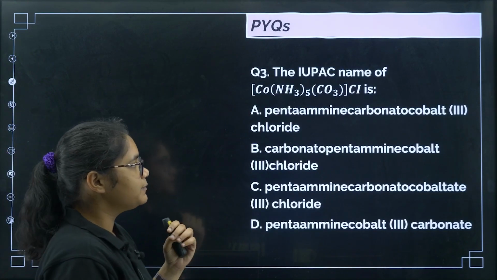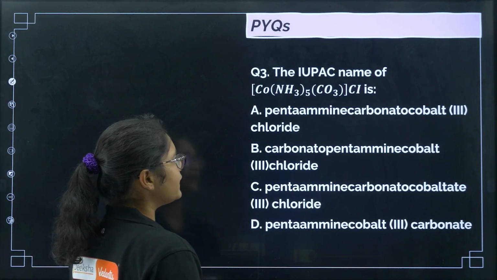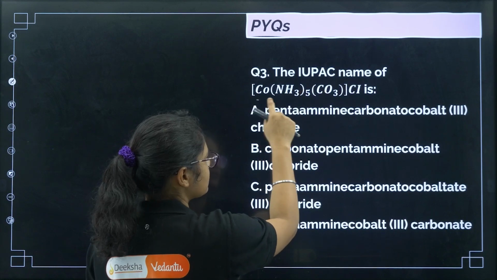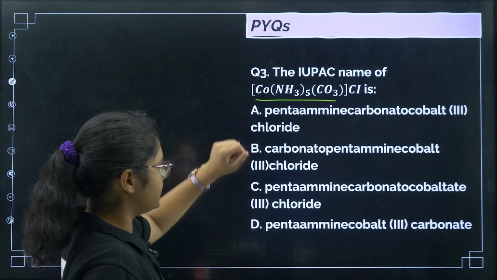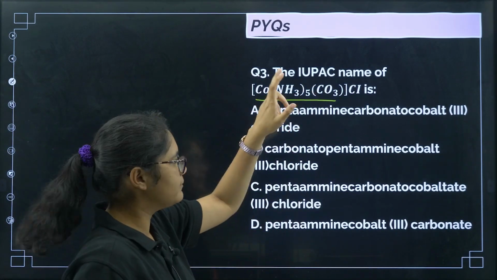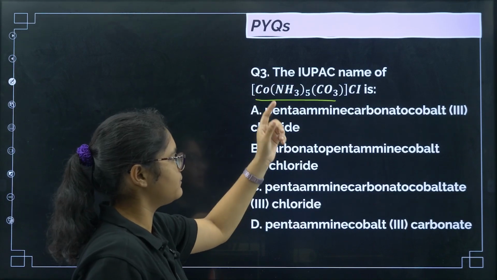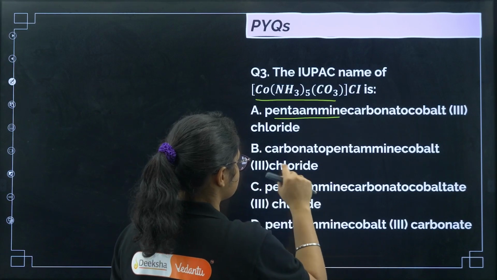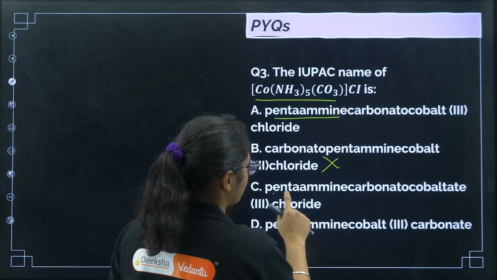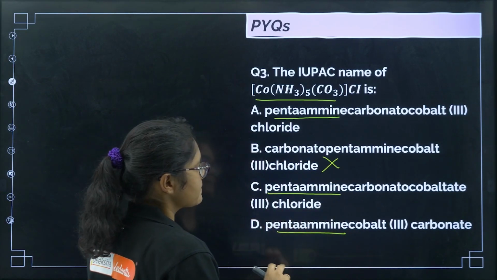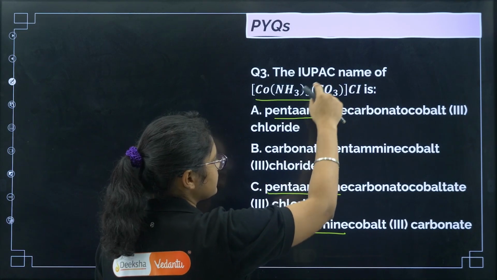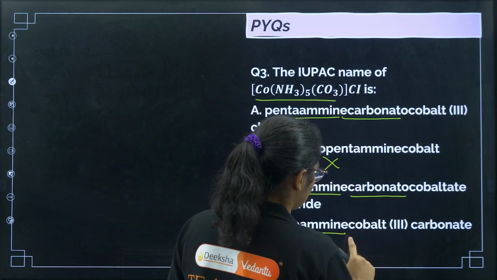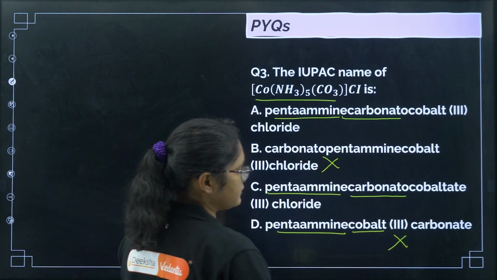Now next one, IUPAC name of this one. Okay, let us see. We'll eliminate the options. So first of all, we need to name this complex, right? In this complex, what are the ligands? Amine and carbonato. Amine, there are 5, so the name must start with amine because alphabetically A comes first. So here there is pentaamine, it can be the answer. Carbonato we can eliminate. Here also pentaamine, here also pentaamine. Okay. Now after pentaamine, another ligand should come. Carbonato name should come. So here it is carbonato, here it is carbonato, but here cobalt has come. So we can eliminate this option.